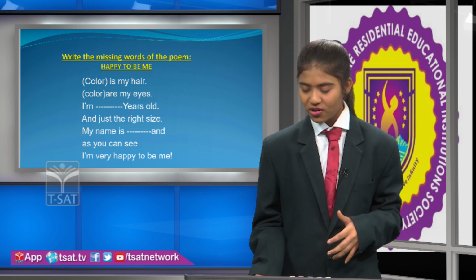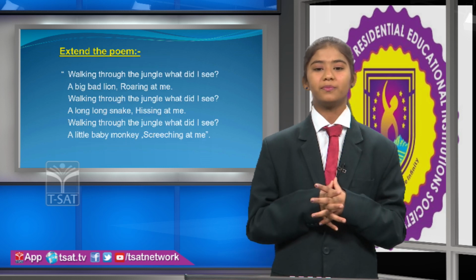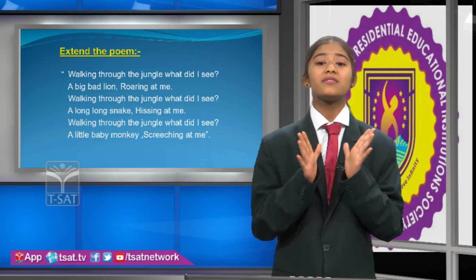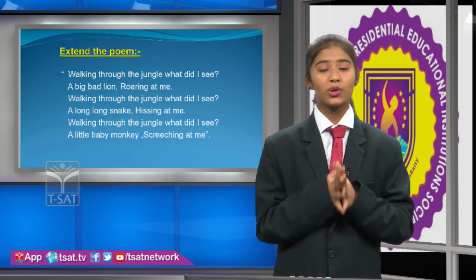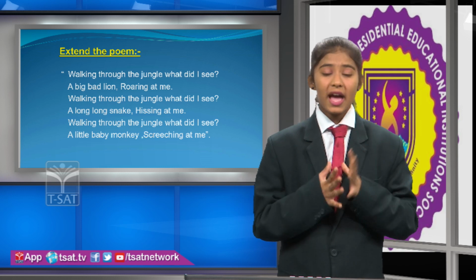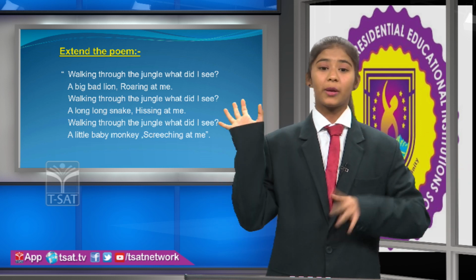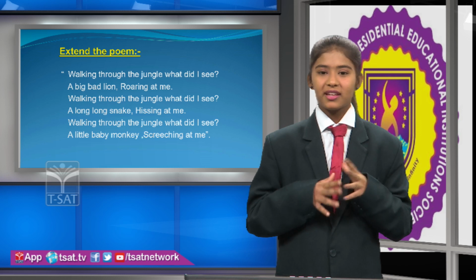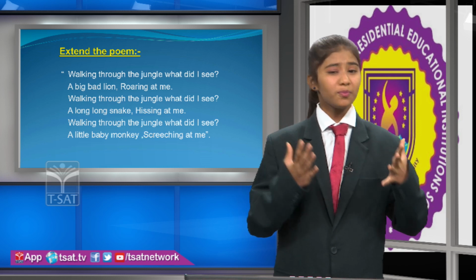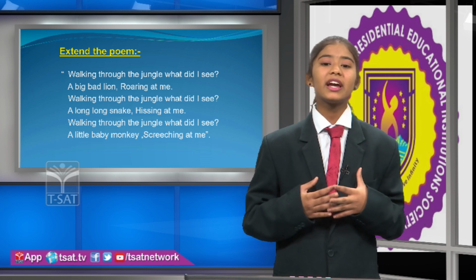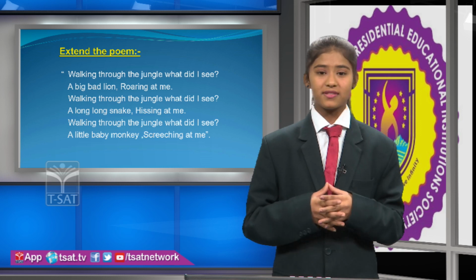Then the third technique of teaching poetry, extend the poem. First we can give any situation to the children, like walking through the jungle. Then we can ask them to extend the lines. The student can say, a big bad lion roaring at me. Then we ask them to create more lines. The children can create more lines like this.